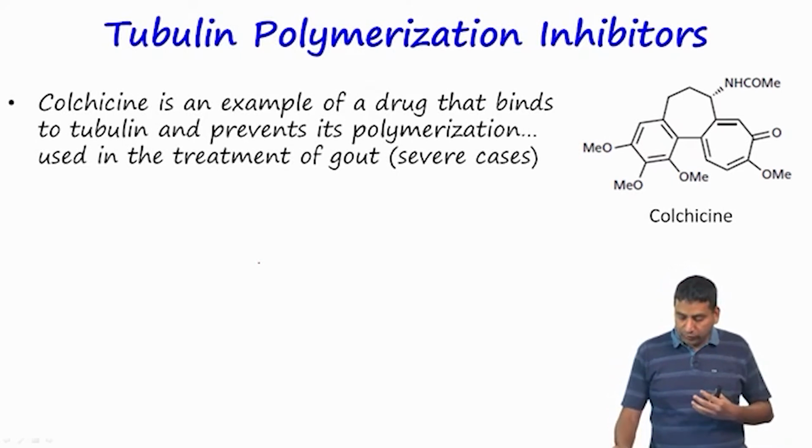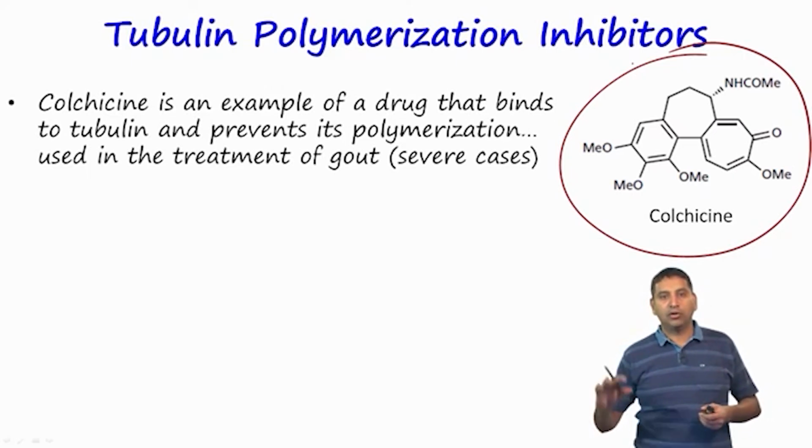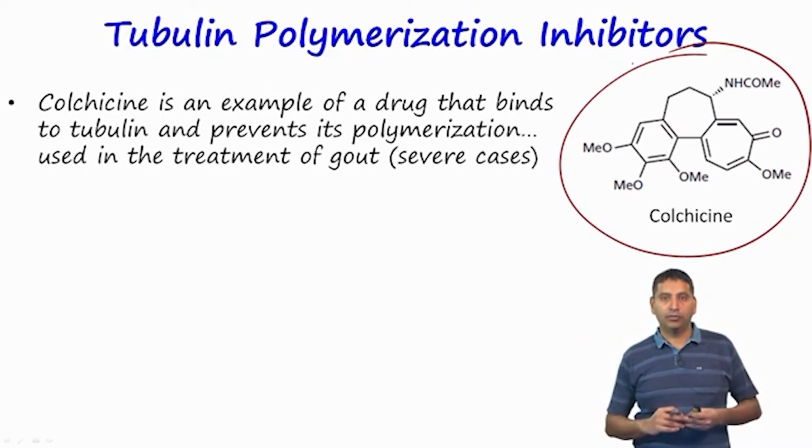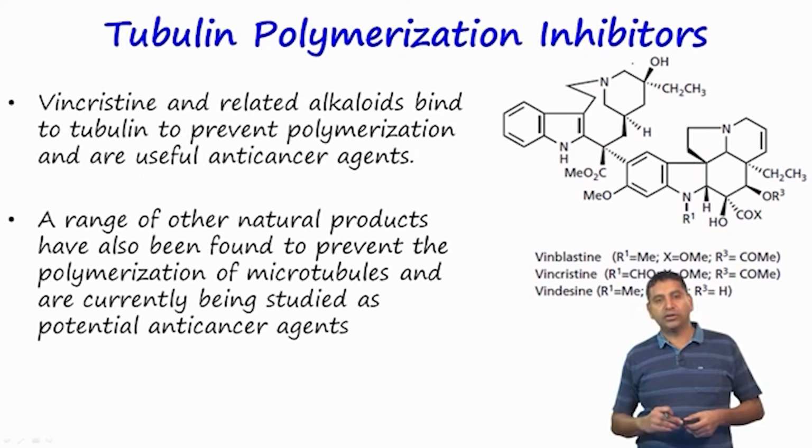Colchicine, whose structure is shown here, is one such example of an inhibitor of tubulin polymerization, and this compound is actually used in the treatment of gout, where there is quite a bit of swelling in certain areas of the body. There are other natural products and natural product-like molecules which are also known to have tubulin polymerization activity.